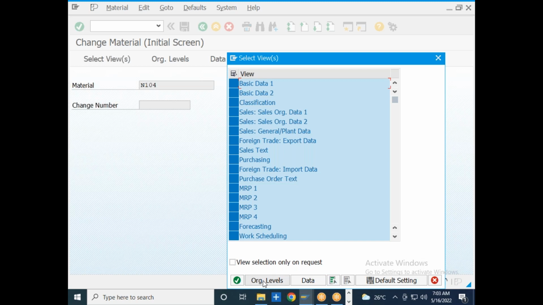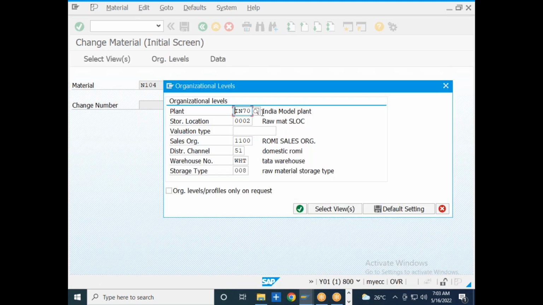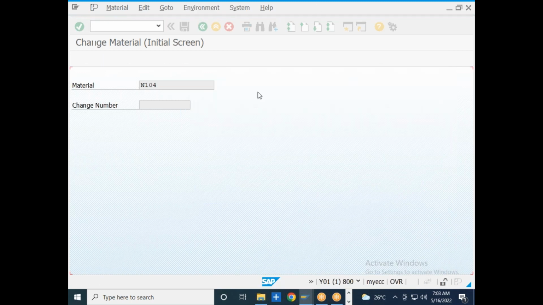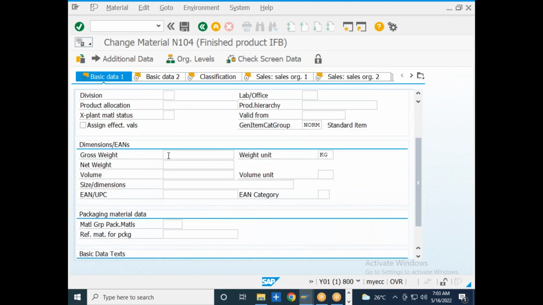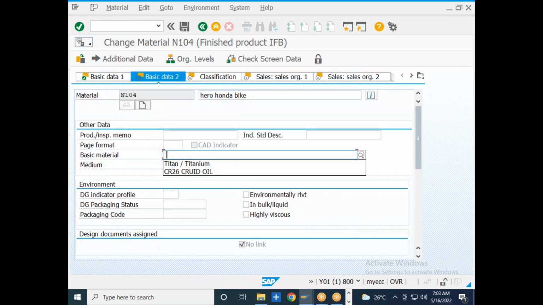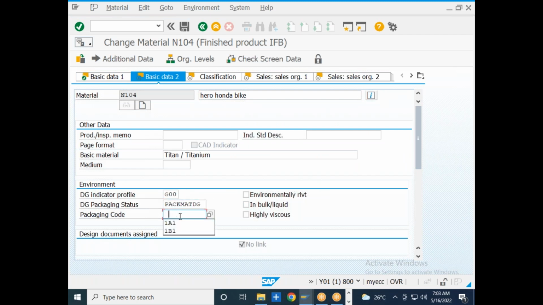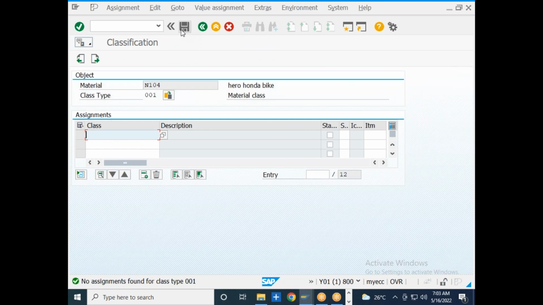Okay, so I will go to the organizational levels and I will click on enter. Let us say these and all the details I did not maintain when I am trying to create via MM01, right? Now I want to maintain. So I can maintain or I can change like this, which is nothing but a change transaction code for the material. You can maintain anything, whatever the things that you missed over here. All the things you can maintain by using the change transaction code.